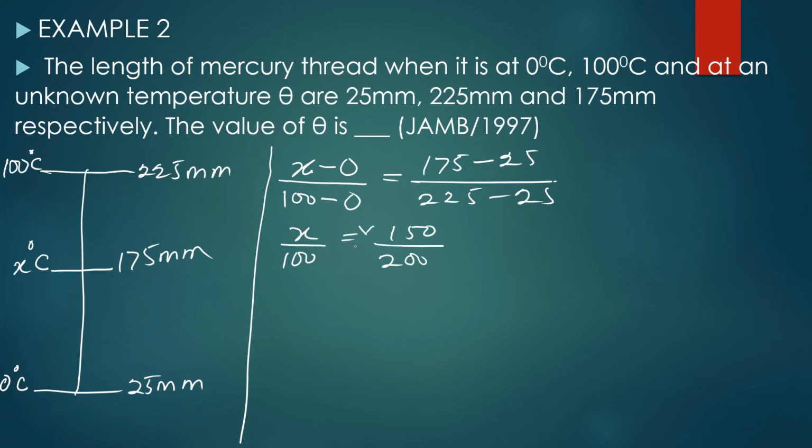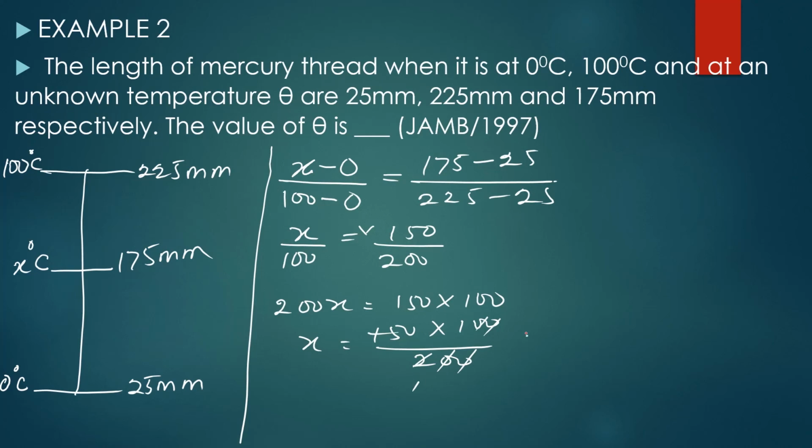When you cross multiply, we have 200x, which gives you 150 times 100, right? So x will give you 150 times 100 over 200. These two cancel out. 2 here 1, 2 here 150 gives you what? 75. So the temperature there is 75 degrees Celsius.